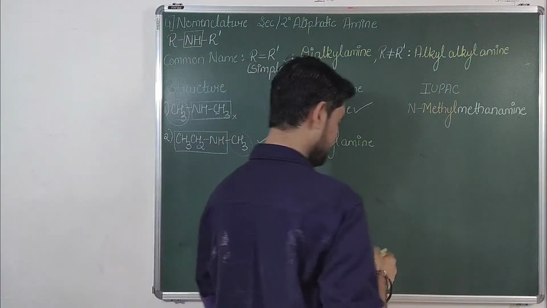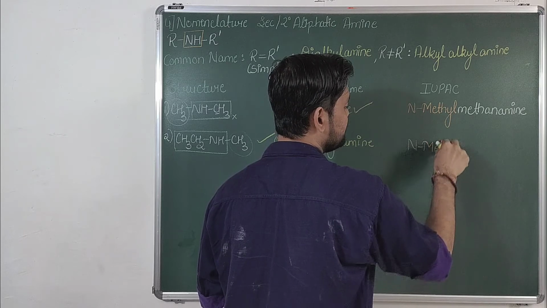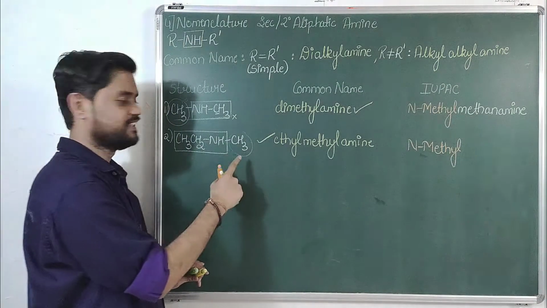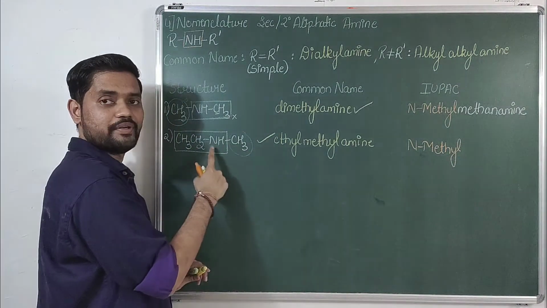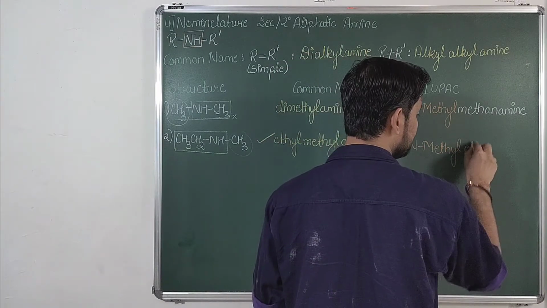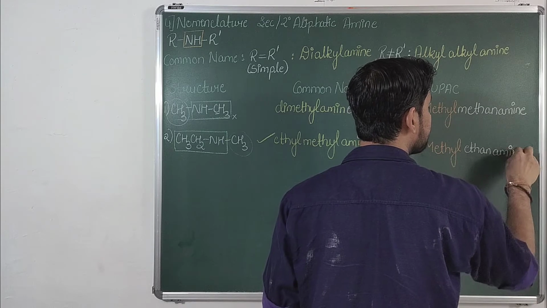Talking about its IUPAC name, if your answer is N-methyl ethane amine, that is right, because if I select this as the longest chain, this becomes the substituent, and this substituent is present on nitrogen, so it becomes N-methyl ethane amine.